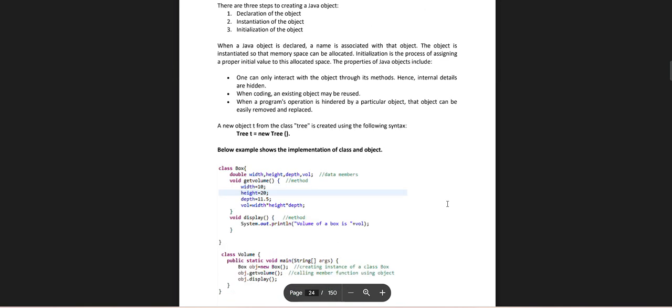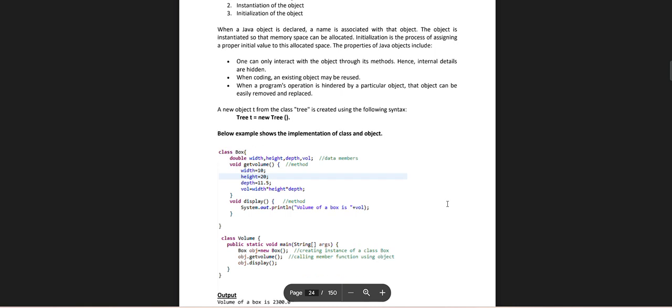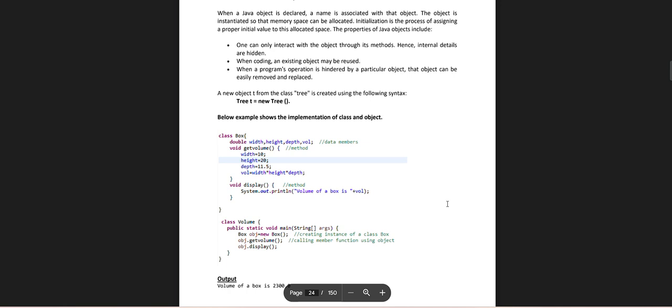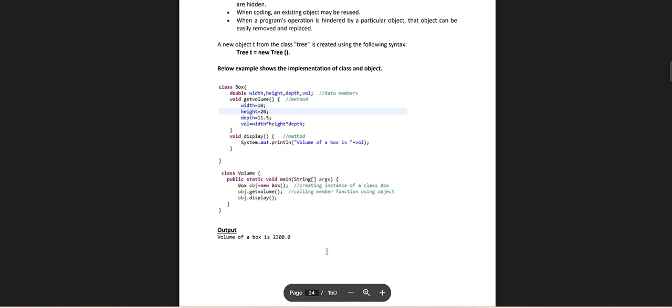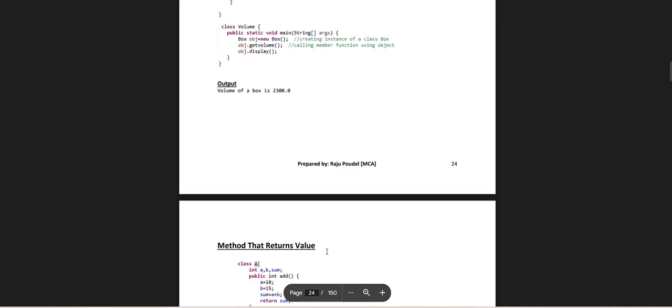class Box { double width, height, depth; void volume() { width = 10; height = 20; depth = 20; System.out.println(volume); } } In the class Volume, public static void main(String[] args), Box creating the instance and calculating the volume. The volume of the box is 2300.